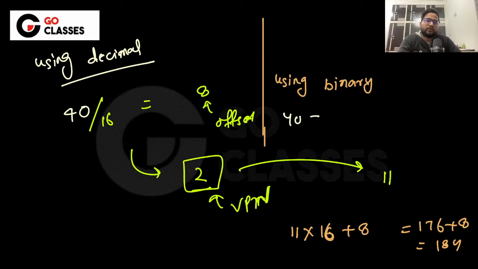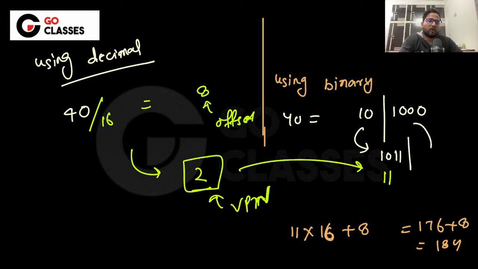You can represent this 40 in 6 bits, because it's a virtual address: 10 1000. Now the offset will remain the same, and the page number 2, 10, will be replaced by 11, which means 1011, and the offset remains 1000. If you convert this whole thing to decimal, you will get 184. So you can do it in both ways.